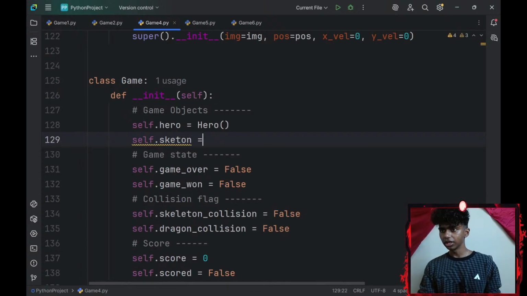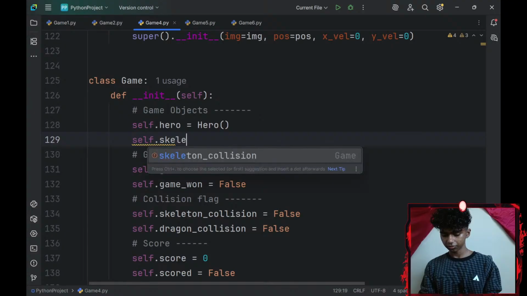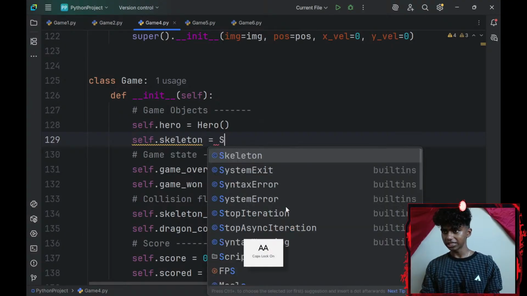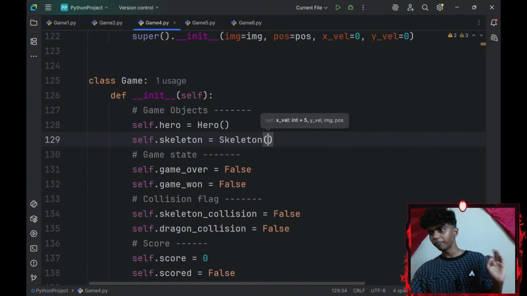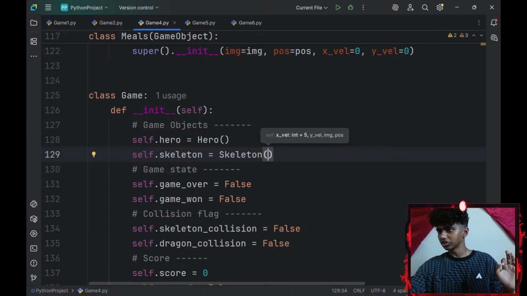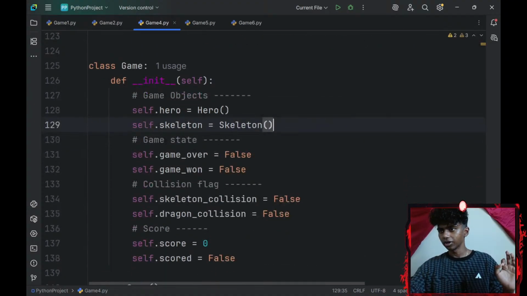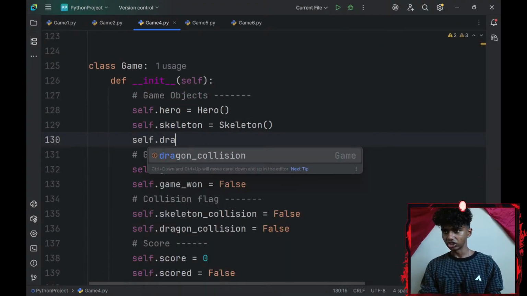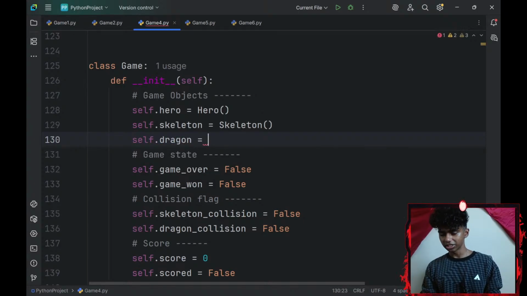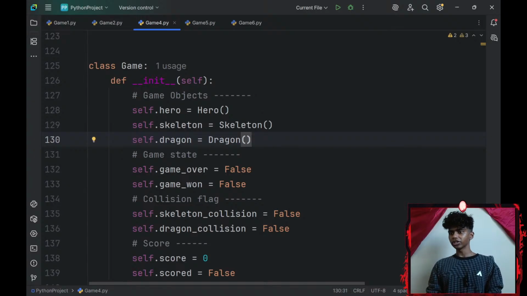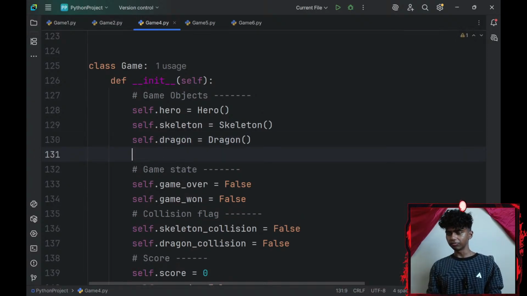There we go, equals my skeleton class. I'm pretty sure I wouldn't need any parameters as well because everything is a kwarg. Then I'll go with a self.dragon object. My dragon object is going to be set to my dragon class as well. Okay, perfect. That's honestly all right.